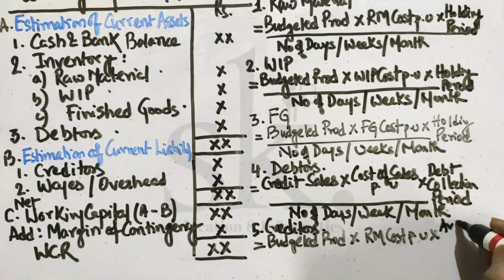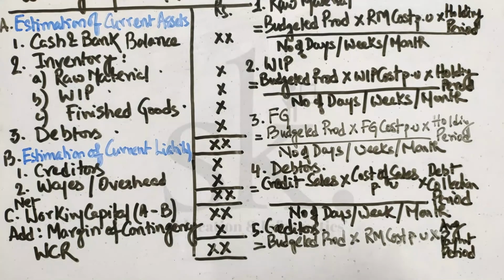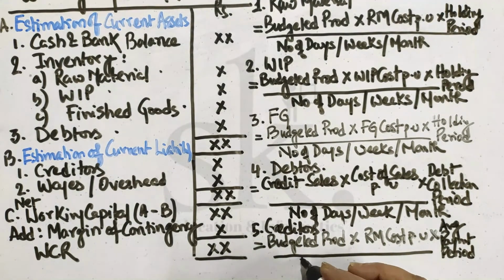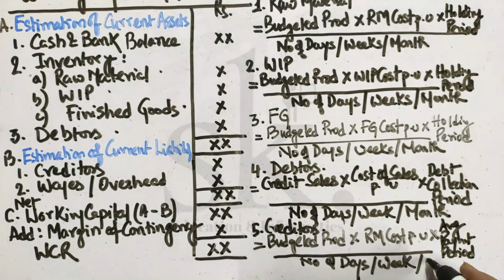So average payment period, again divided by number of days / week / month.